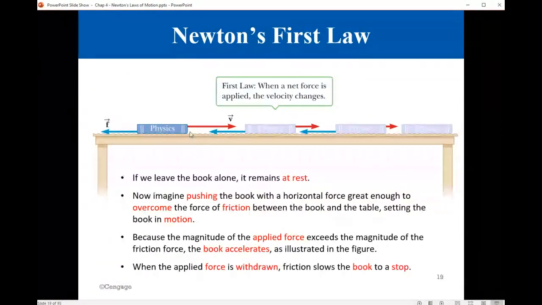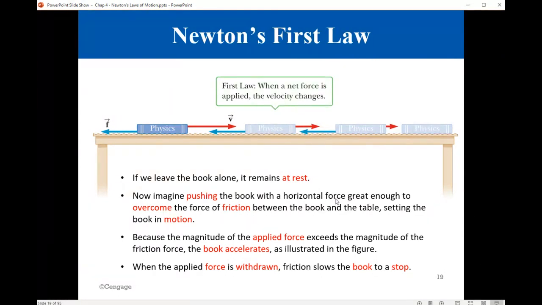So here, if you consider this image, the book originally is at rest. At rest means there is no net external force. Now imagine pushing the book with a horizontal force great enough to overcome the force of friction between the book and the table.